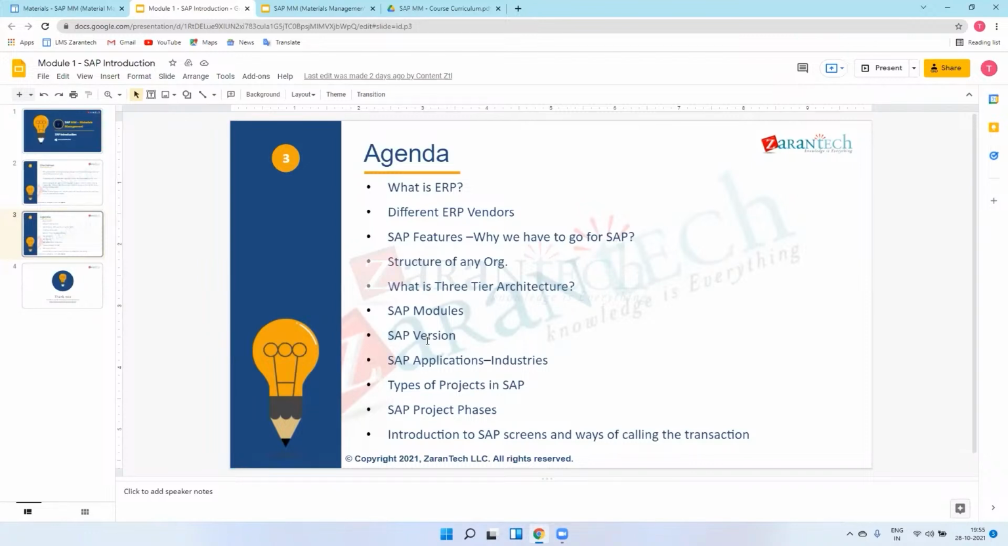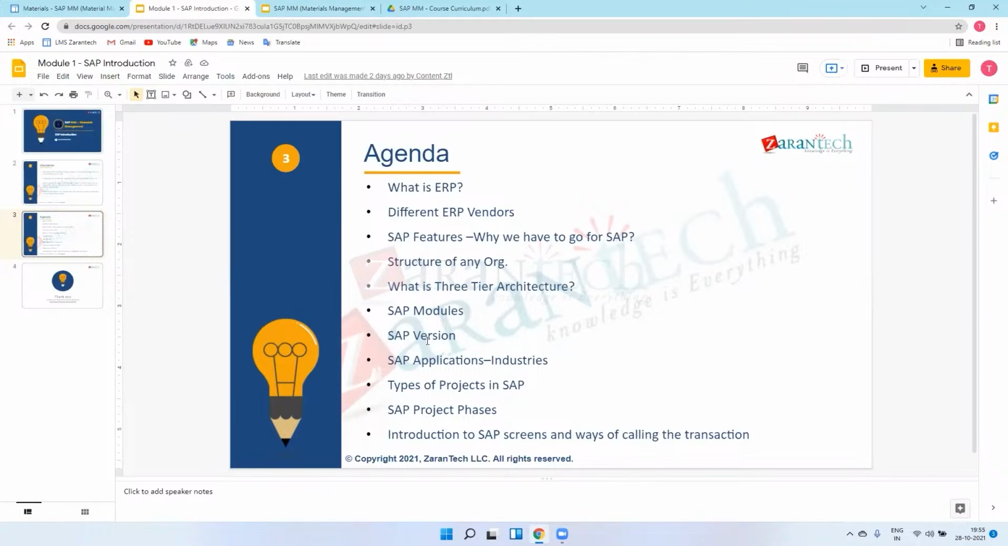So in 6.0 they came up with CRM, SCM, and PLM, which are integrated in our SAP. Customer relationship management we can integrate in SAP, and supplier relationship management as well. So this is all about SAP. The current version of ECC is 6.0.